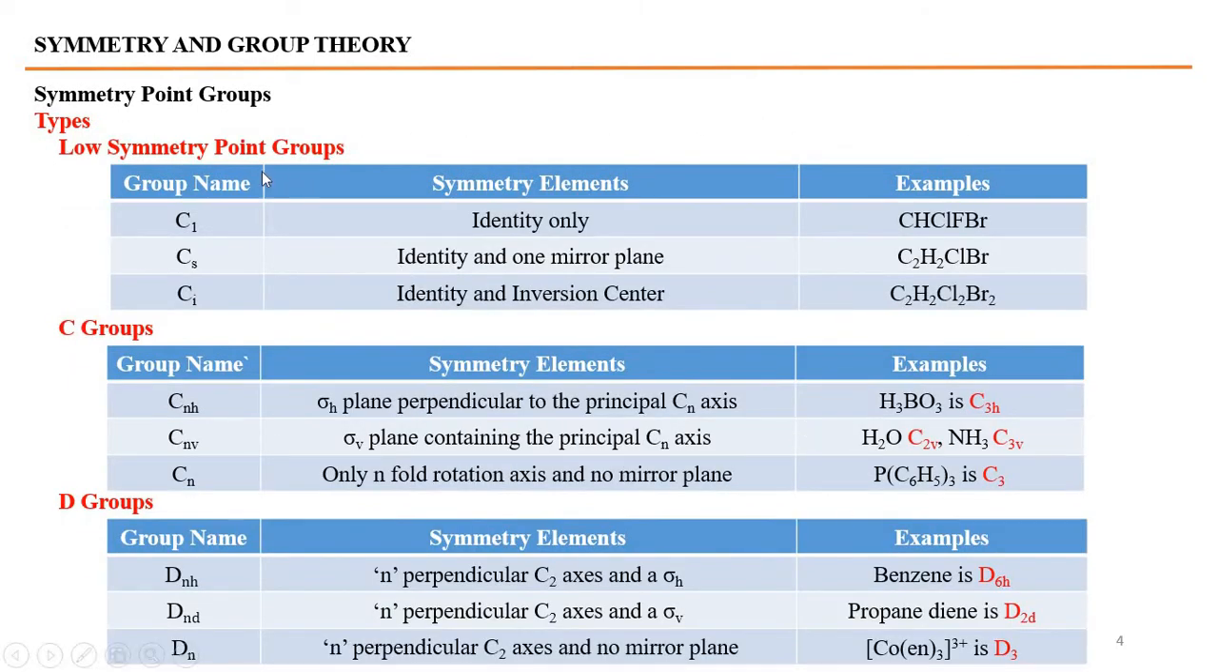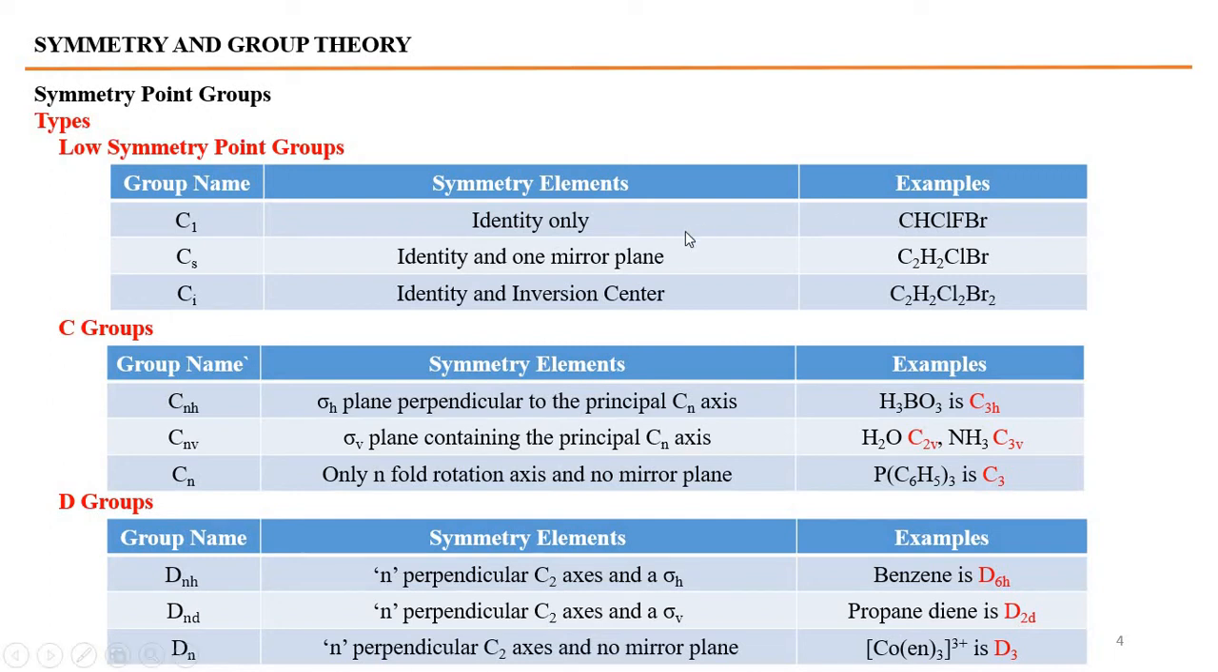Low symmetry point groups. These are the point groups called C1, Cs, Ci, which have only identity as a symmetry element and no other symmetry element present in the molecule. That molecule belongs to a low symmetry point group C1. For example, we have discussed the example in the examples of identity as well. CHClFBr is an example of the C1 point group.